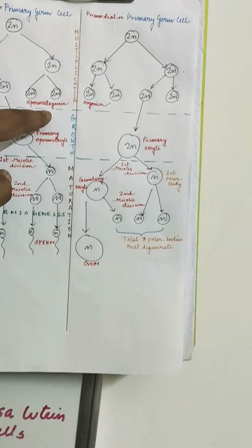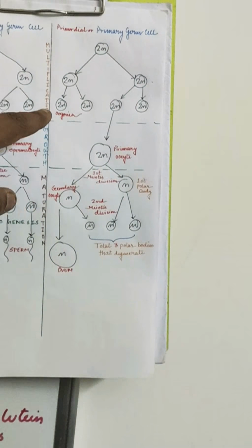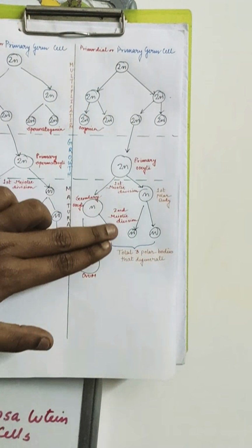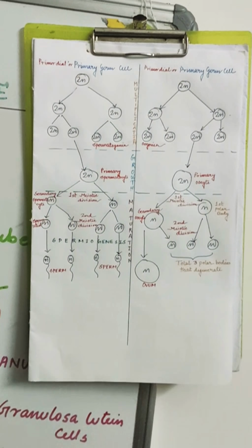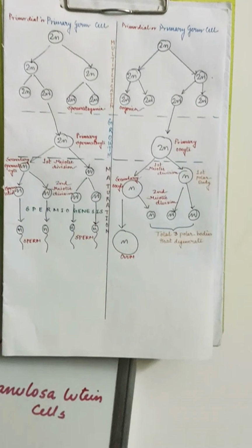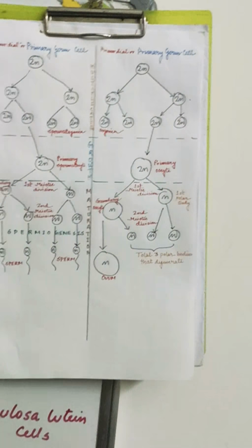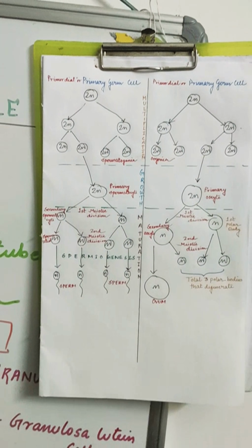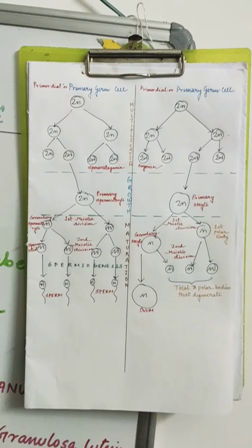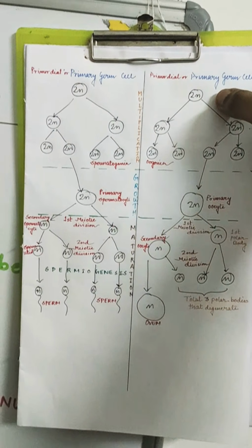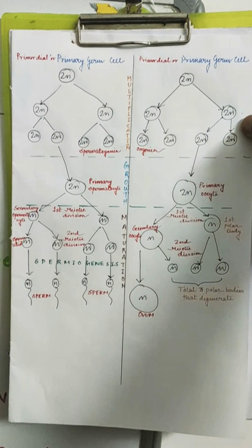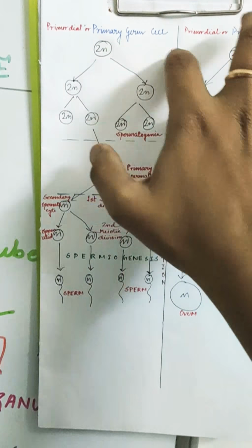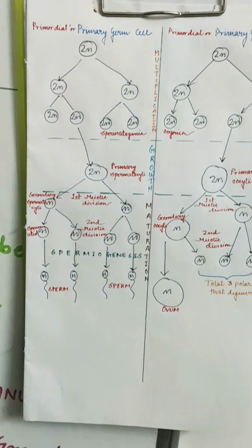As you can see, there's spermatogonia and here is oogonia. So this is the spermatogenesis part, this is the oogenesis part. It is a step-like journey. The cells containing 2n number of chromosomes go for mitosis. At first it is 2n, then again 2n, and then again 2n. So what happens? It goes for multiplication. The phase is named the multiplication phase.